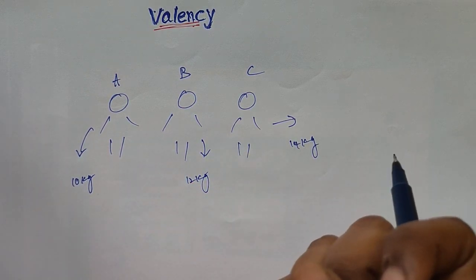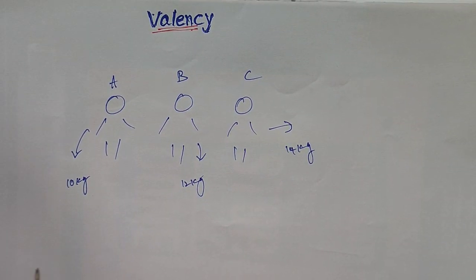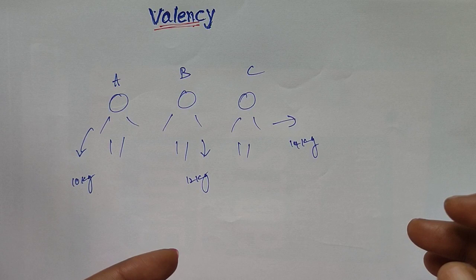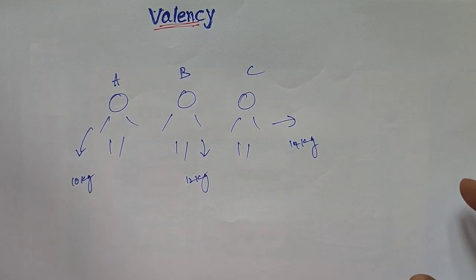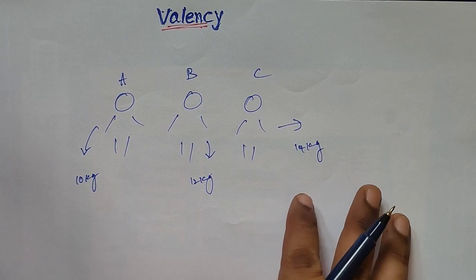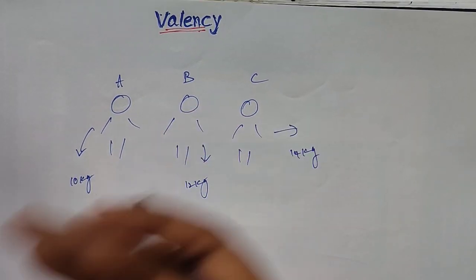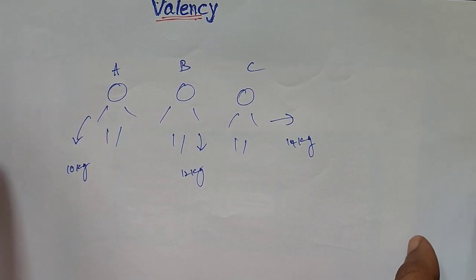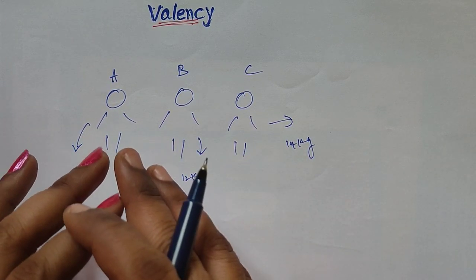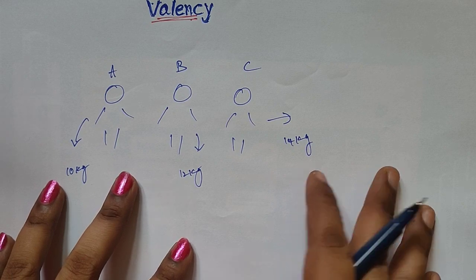Why do they lose electrons and why do they gain electrons? To form bonds. While forming bonds, some atoms can lose 1 electron, some can lose 2, some can lose 3, 4. It depends. Why are they losing and gaining electrons? To get stability. What is the necessity of stability? Once they get stability, they can participate in bond formation. Otherwise, they cannot participate in bond formation. Once they get stable, they can form a chemical bond.